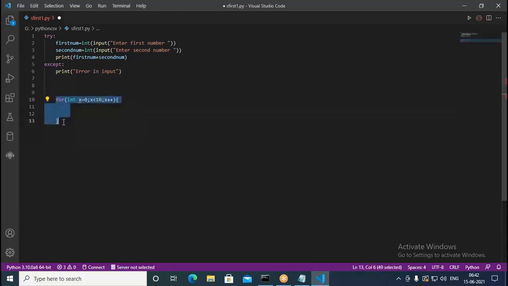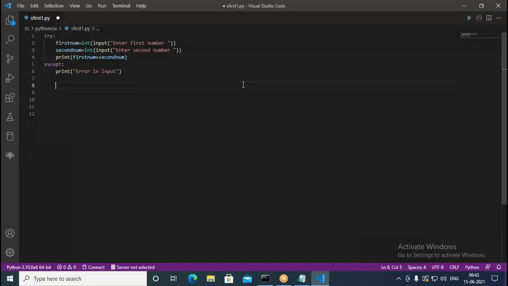So in Python, we use indentation for scoping purpose. So using indentation, you are going to make scope. The scope for try is from this line to this line. Now except is not part of try. Except is actually an extended block of the try. When the try part gets any error, it comes into the except part and that part of code will be executed. Okay, so Python uses indentation for scoping purpose. You can think of this as scope. Try is one scope and except is another scope. So like this, we write here.